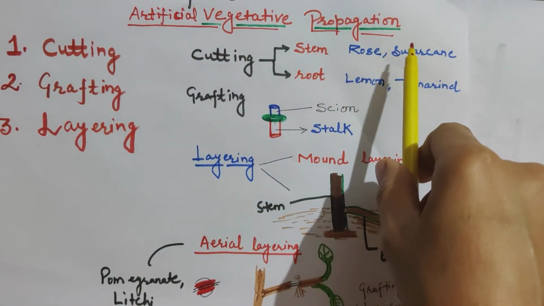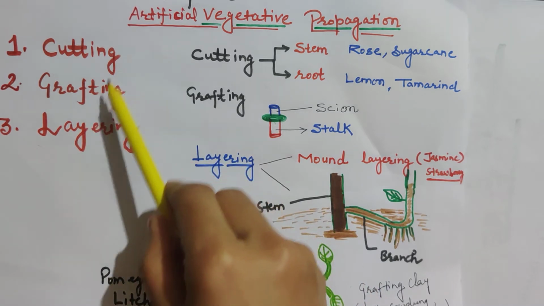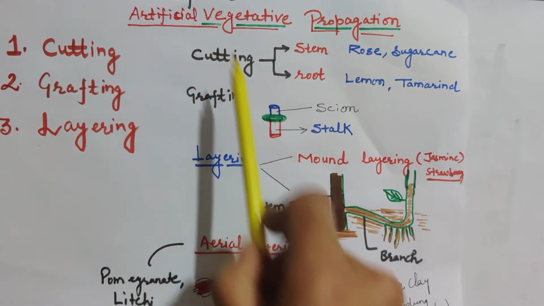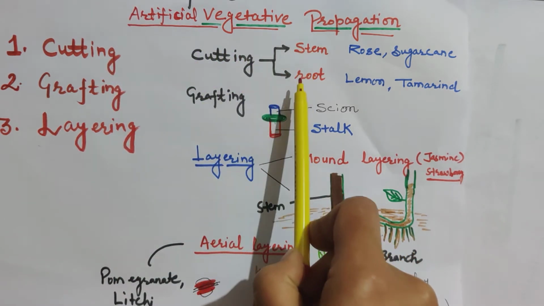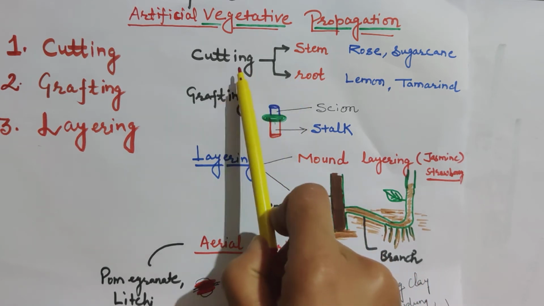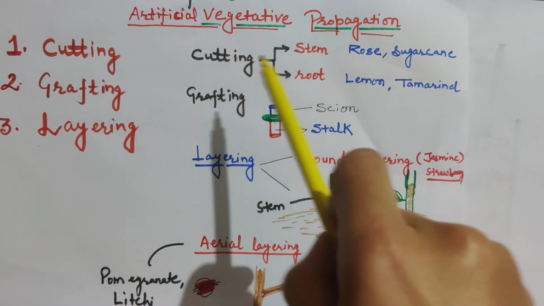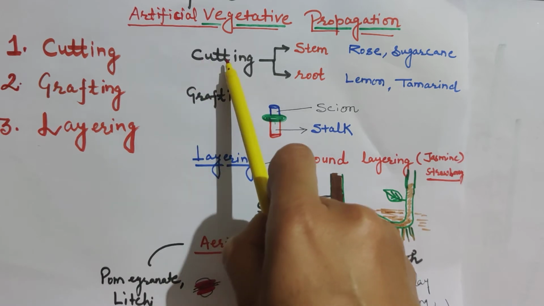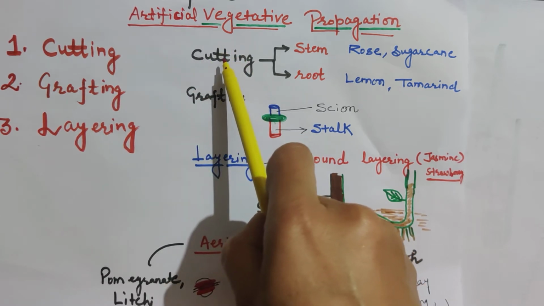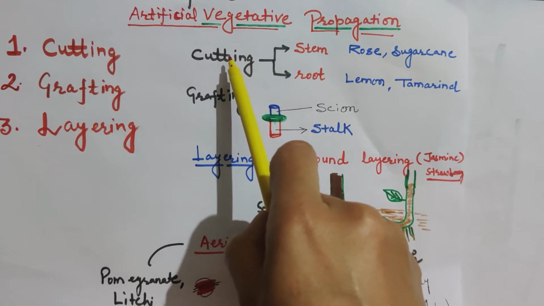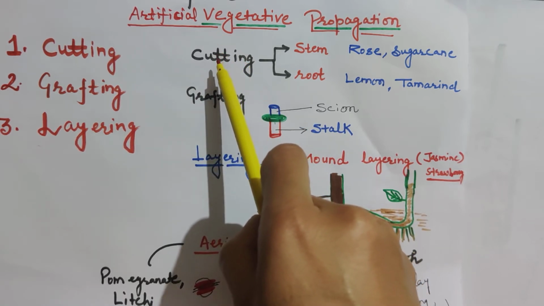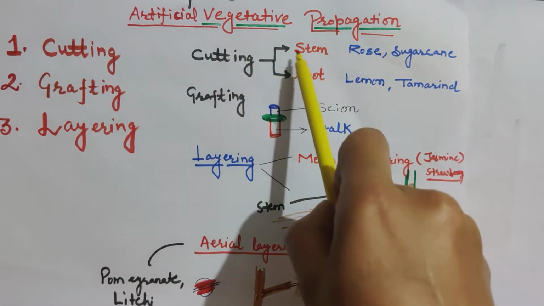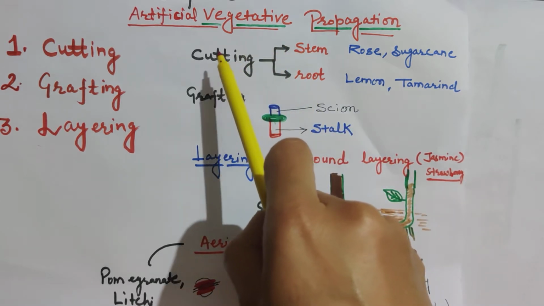Artificial vegetative propagation. There are three methods of artificial vegetative propagation. First one is cutting. In the cutting method, we can use stem cutting or root cutting, even leaf cutting to produce a new plant. Sometimes you went to your friend's house and you saw a very beautiful rose. Then the idea came in your mind that the same rose should be at my home. So you asked your friend for a cutting of the stem of that particular rose and then you planted that stem in a pot at your home.